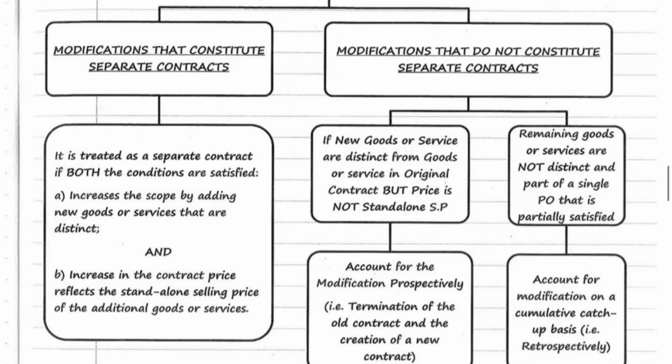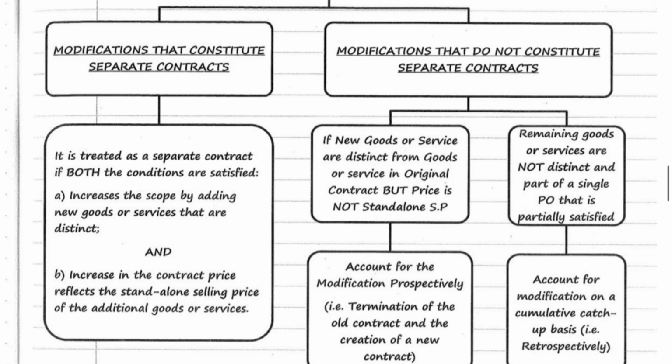First condition is there are new goods or services. Second condition is price reflects standalone selling price. That means price does not depend upon the old ones. In such a case, it will be considered a separate contract and separate accounting need to be done.